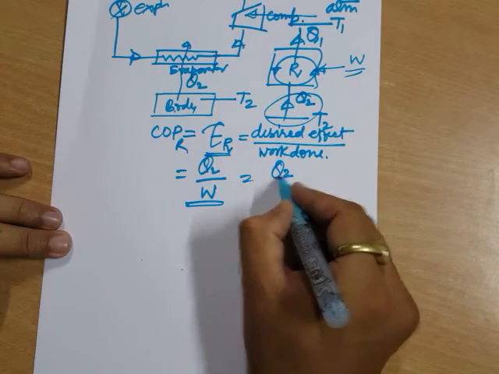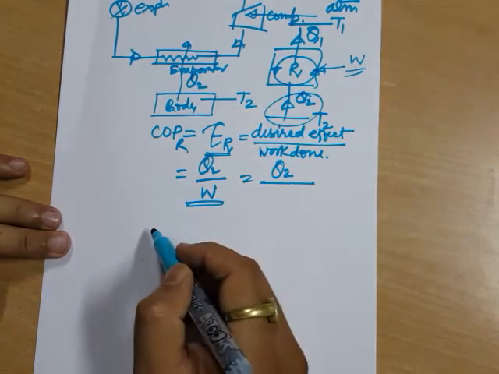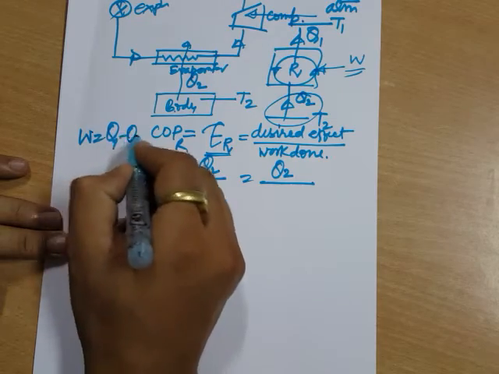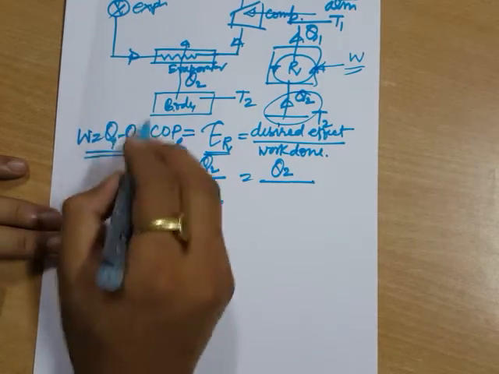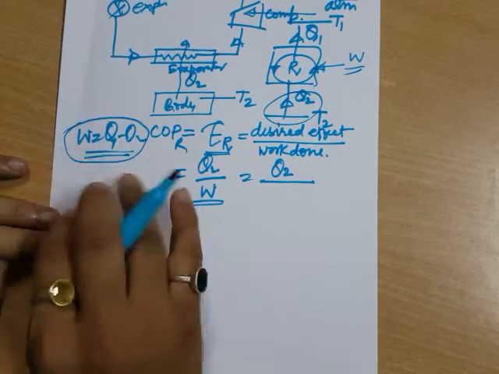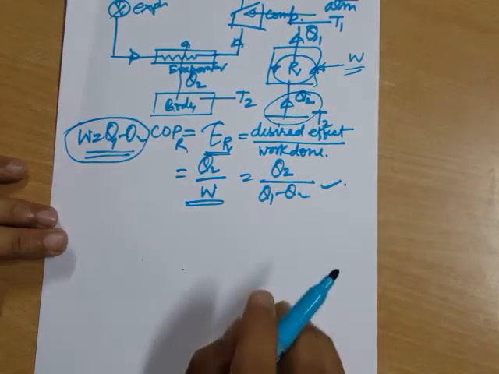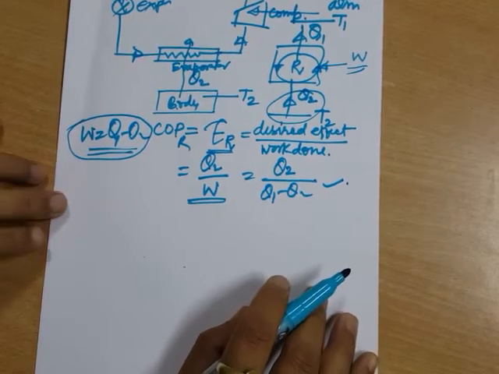So, if you apply the first law of thermodynamics to this, then work is what? W is nothing but Q1 minus Q2. So this will be simply Q1 minus Q2. In this way you represent your coefficient of performance for a refrigerator.